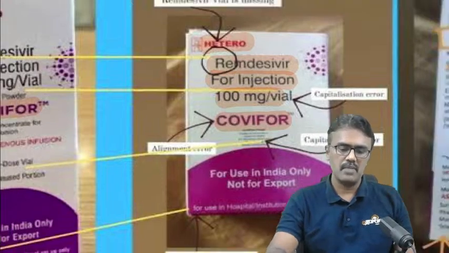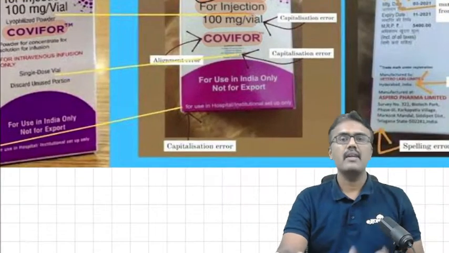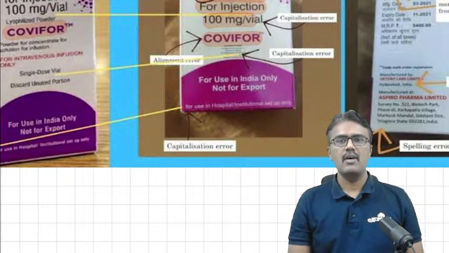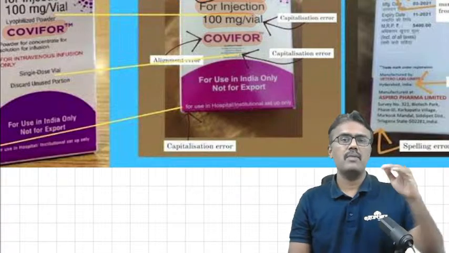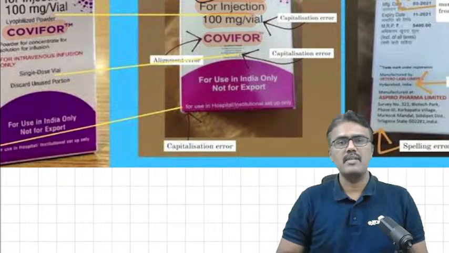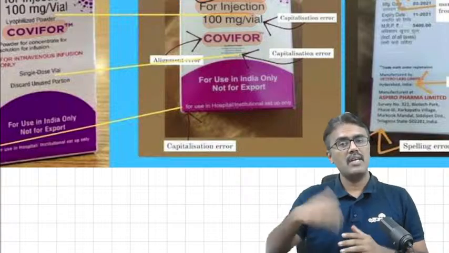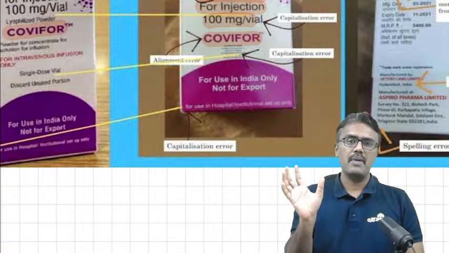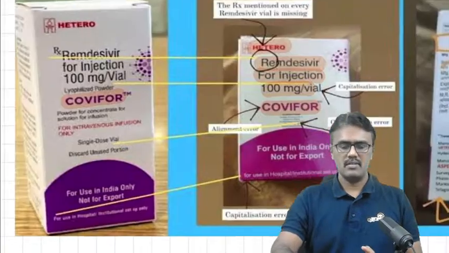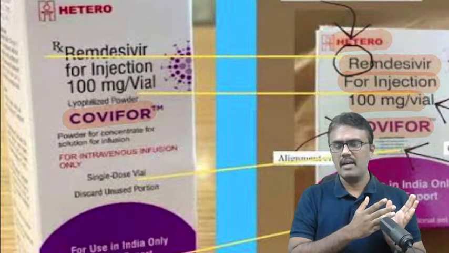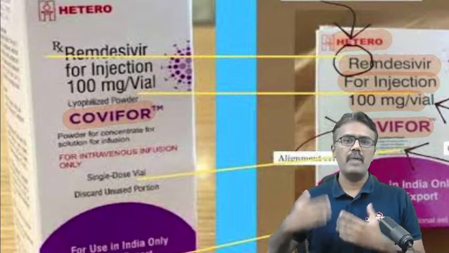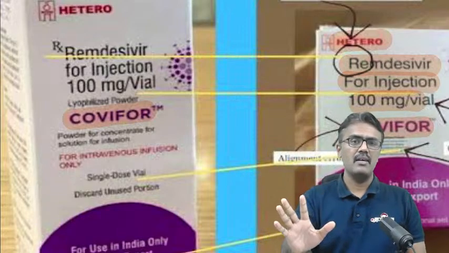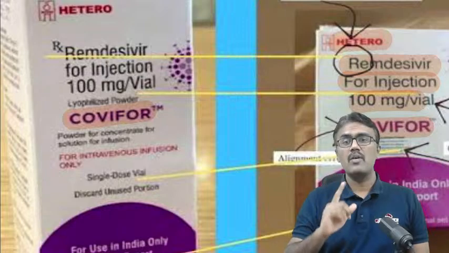So a spurious drug means it may not have the active ingredient. Instead of remdesivir, they have put some normal saline, or they would have taken half remdesivir, half normal saline, or they would have changed the content. Or they want to mimic the company. For example, this is the standard one, and I'm a poor company, I want to make money. I will get one more similar looking one, same package, same thing. That is called a spurious drug.